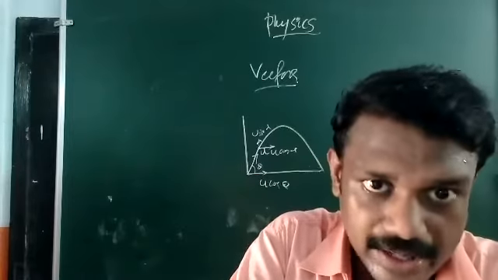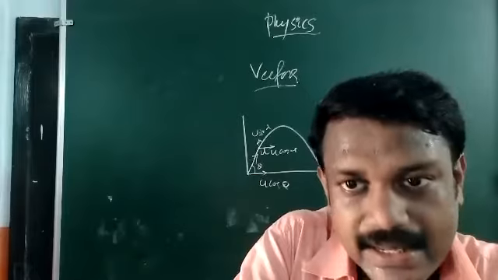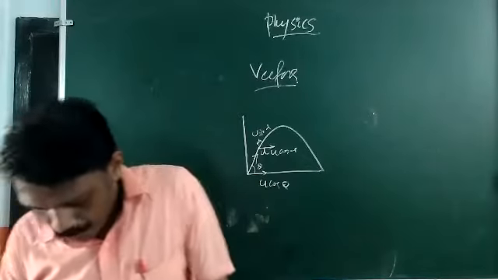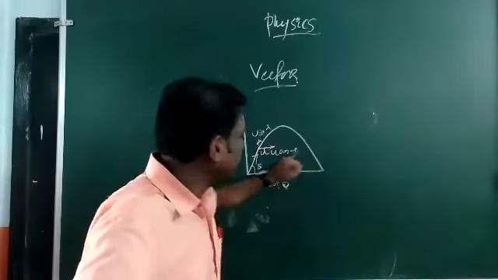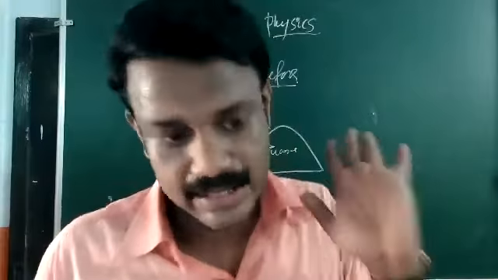Projectile motion is very important. You have to learn the definition of projectile motion plus the derivation of the properties of projectile motion, like, as I told you, trajectory, then time of flight, maximum height, and horizontal range.